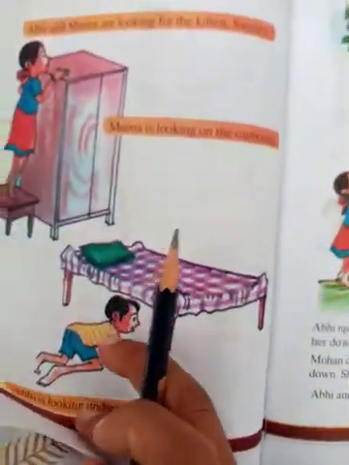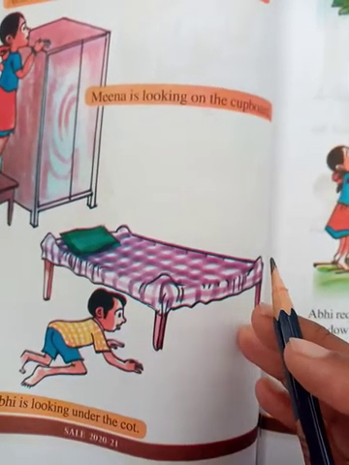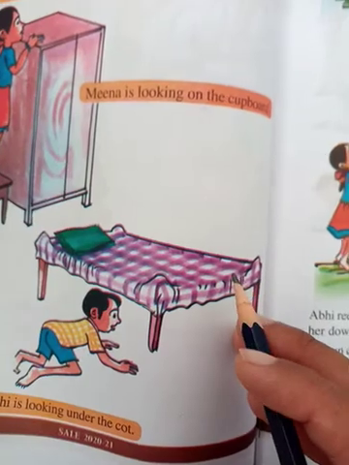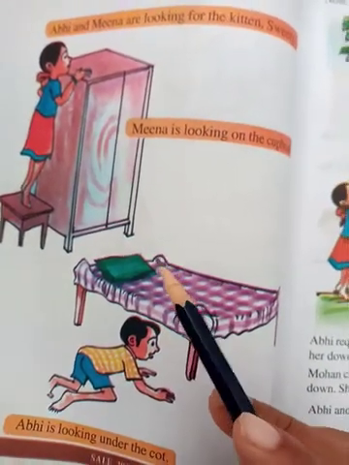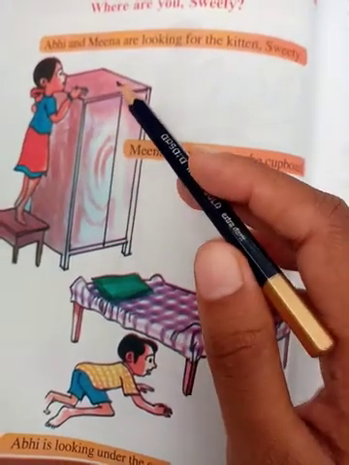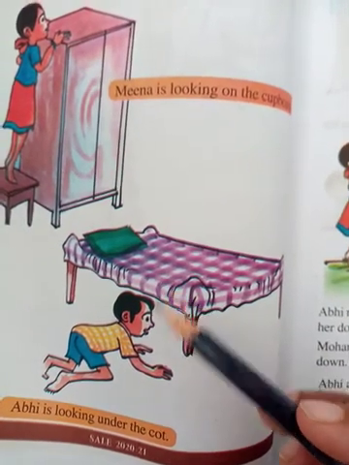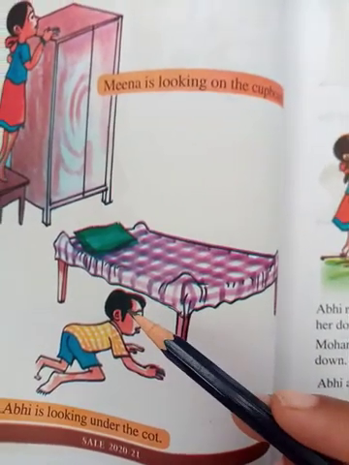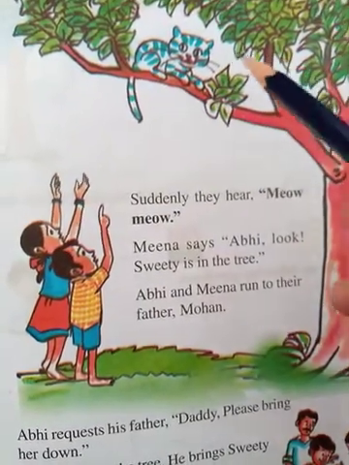And then what have we seen? We have seen about the kitten, right? It is running all over the house because it heard a sound of bow wow. So Meena and Abhi were searching for the kitten, Sweetie. Yes, Meena is searching on the cupboard. Now here Abhi is looking under the cot, right? Abhi is looking under the cot. But where did they find the kitten? They found that kitten in the tree in the garden.